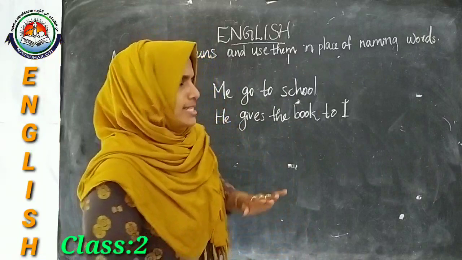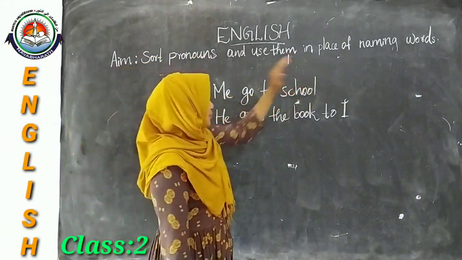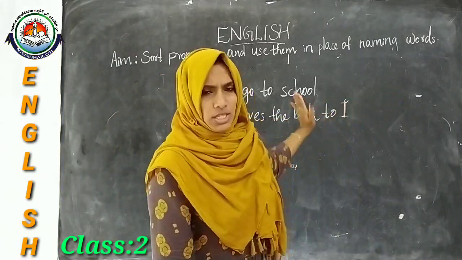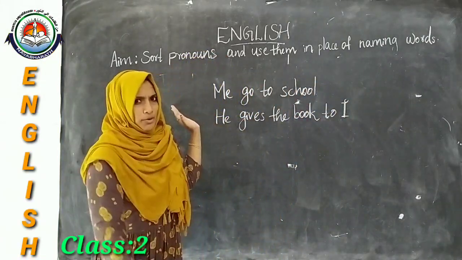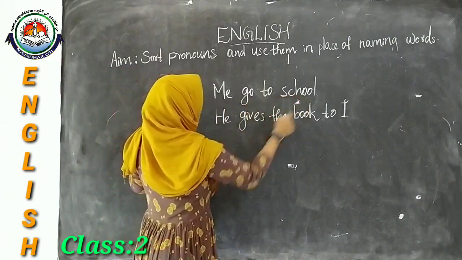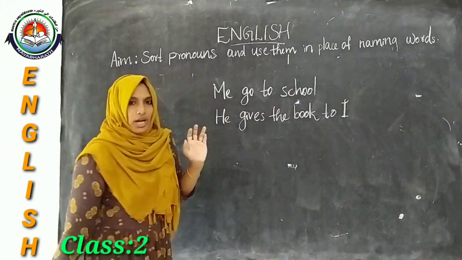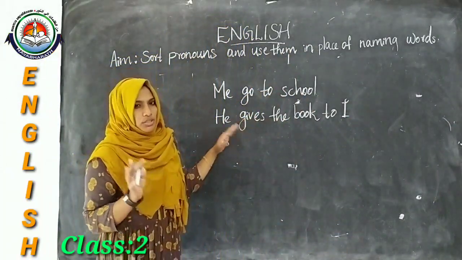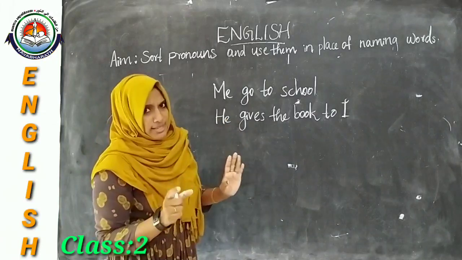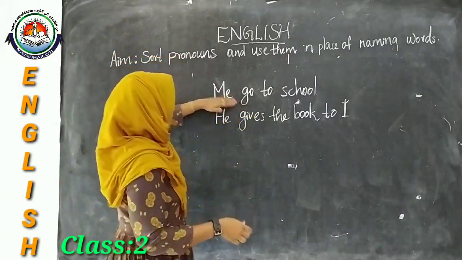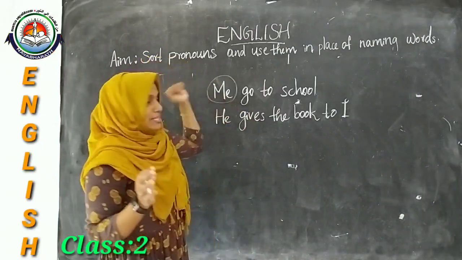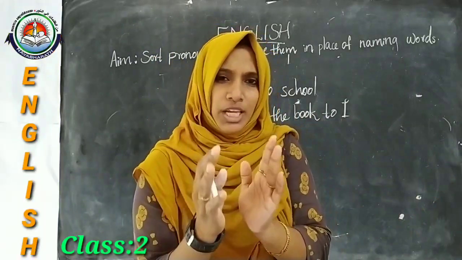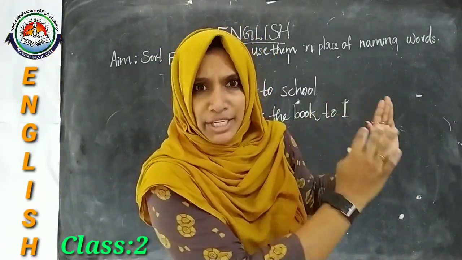Okay, then can we say, "Me go to school and he gives the book to I"? Is this a correct sentence? Just think about it. Is there anything wrong? Yes, these sentences are not correct. We cannot write a sentence like this. Here, me. What about this me? Where can we see this me? Yes, it is a receiver of action. So we are using the receivers only at the end of the sentence.